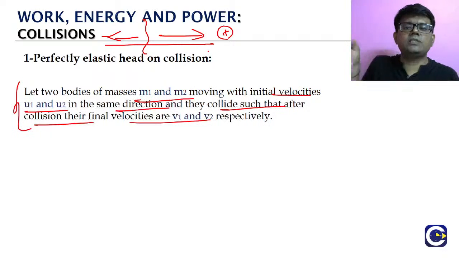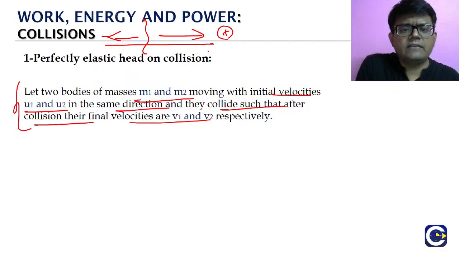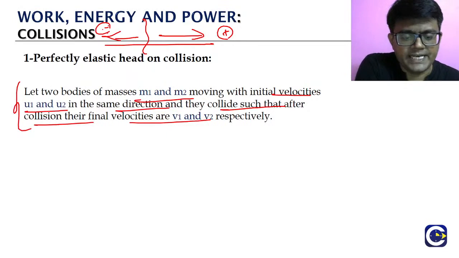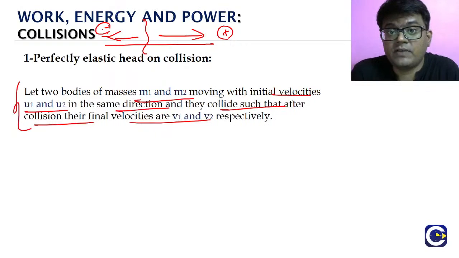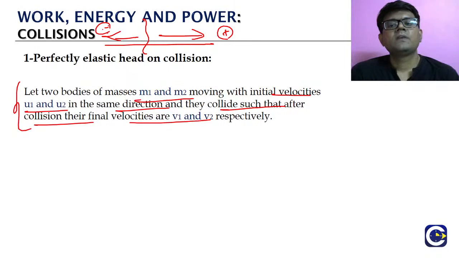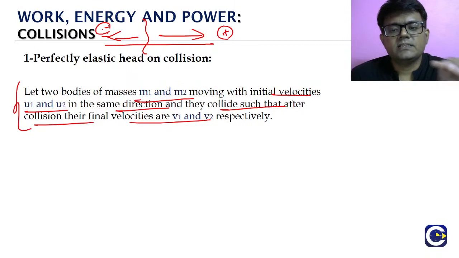If you take the velocities to the right as positive, then velocities marked to the left will be what? Negative. That is the sign convention, right? In one-dimensional motion, if you take one direction as positive, the other will be negative. Correct. So this is how we will be taking the general case.